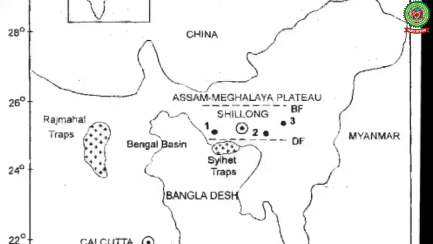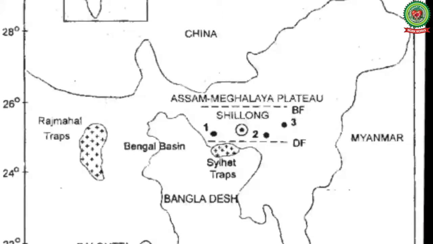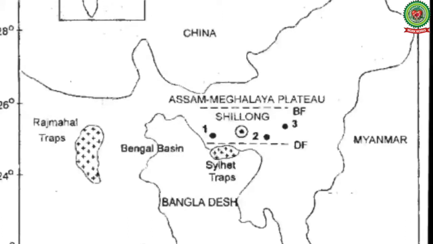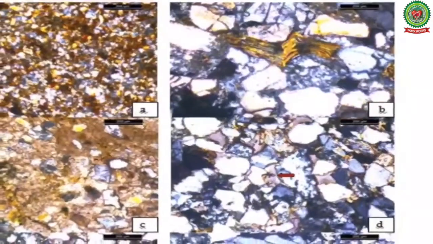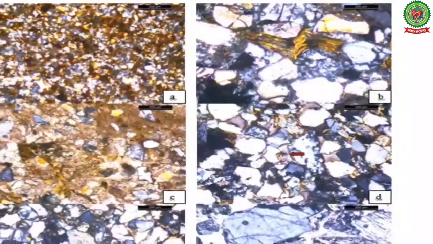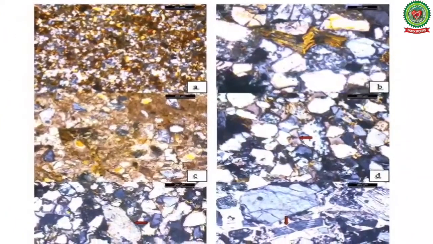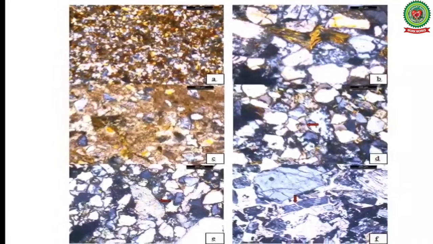The time taken to deposit such a large quantity of alluvium should be much longer than suggested by the Indo-Brahm theory. The evidence of the Tipam sandstones of Assam, which were deposited by an estuary situated so close to the source of the Indo-Brahm, also speaks against the theory.